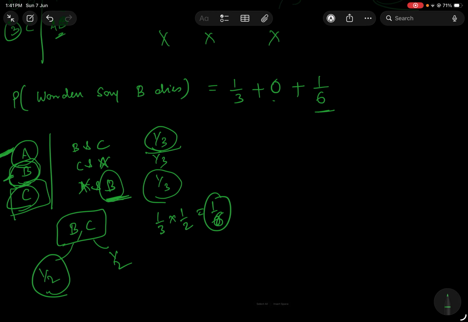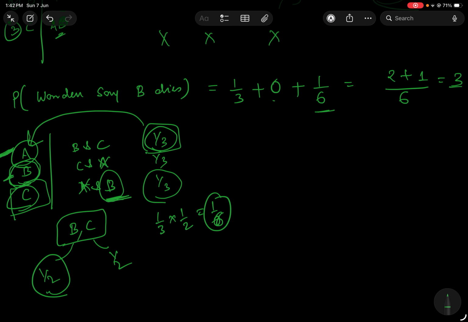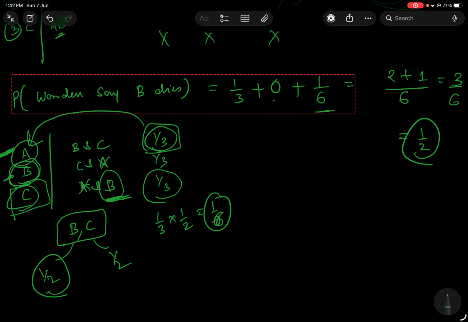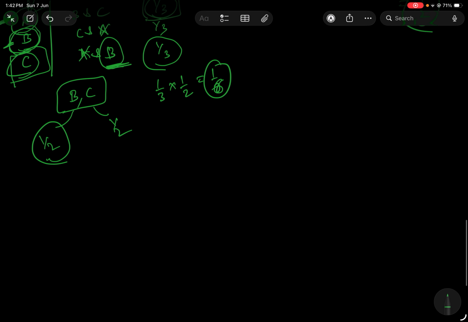And half of 1 by 3, because the chance of this actually happening is 1 by 3. So this is 3 by 6, which is half.